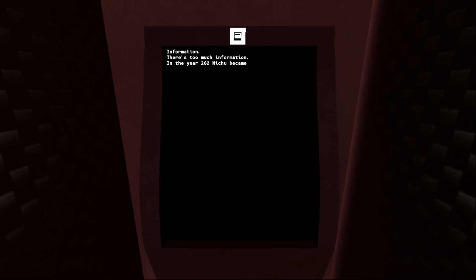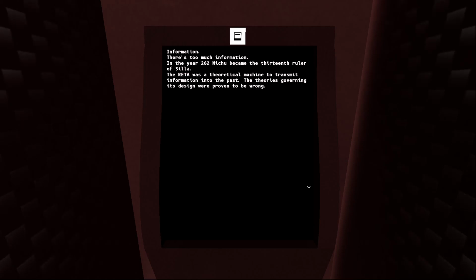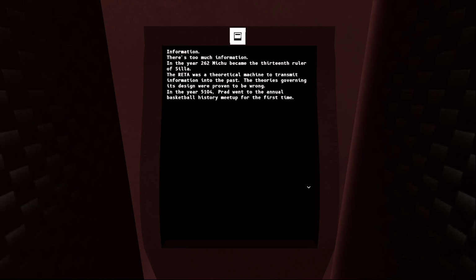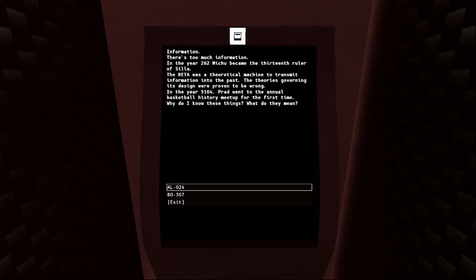Information. There's too much information. In the year 262, Michu became the 13th ruler of Scylla. The Reta was a theoretical machine to transmit information into the past. Theories governing its design were proven to be wrong. In the year 5104, Pratt went to the annual basketball history meetup for the first time. Why do I know these things? What do they mean?